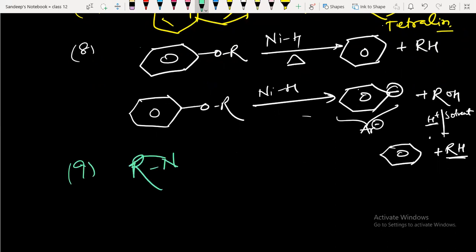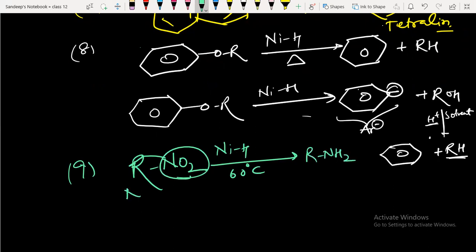If you take nitroalkane and treat it with Raney nickel at 60 degrees Celsius, the nitro group gets converted to an NH2 group, so amines are formed. So nitroalkane will get converted to amines.